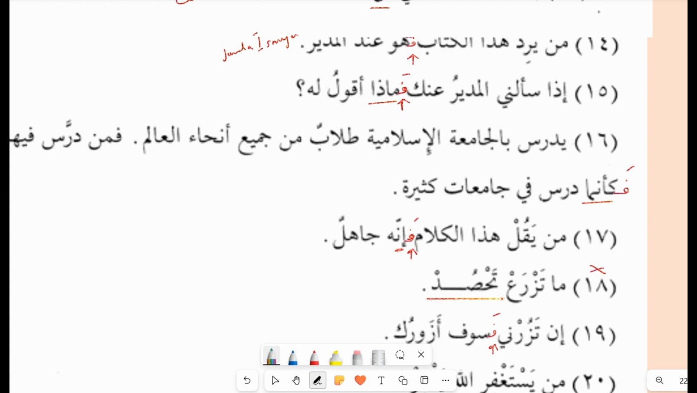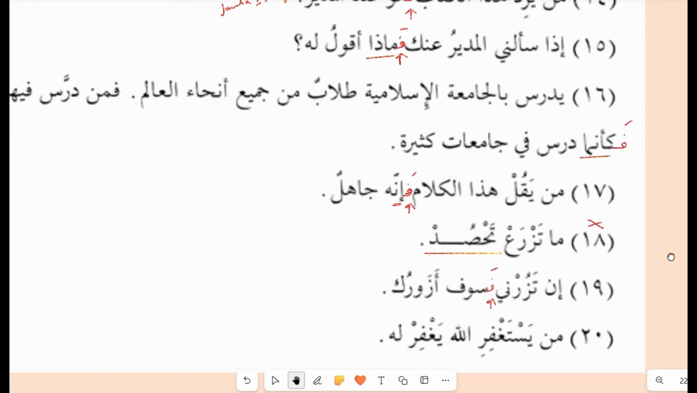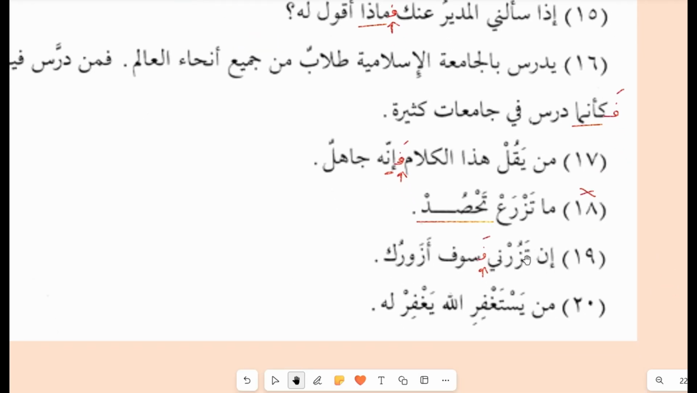We don't find any particle or the negation or the كأنما or the قد. Inna tazurni. So this is already done. In tazurni fasawfa azuruka. So yes, there is a particle sawfa, so we have to add fa with it. Man yastaghfirullahu yaghfir lahu. So this is just a fail, so we don't need to add anything here. So this is question number 1.